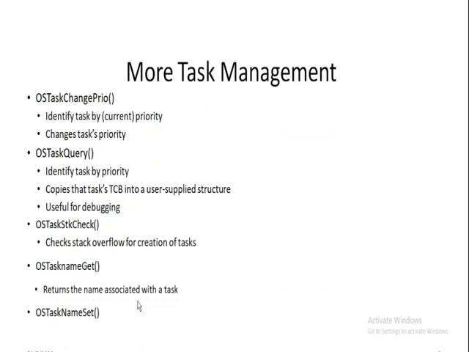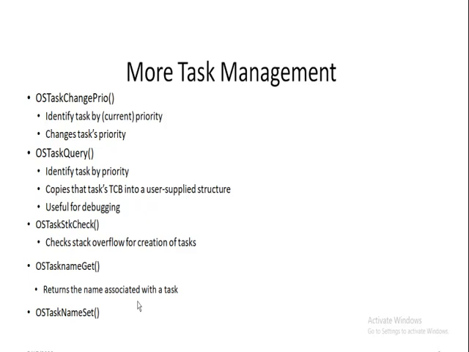The next one is OS task change priority. If we want to change the priority of a task, identified by its current priority, we use this function. Then OS task query identifies the task by priority and retrieves the information about a task in a task control block structure. OS task stack check checks for stack overflow for the created task. Then OS task name get returns the name associated with a task.